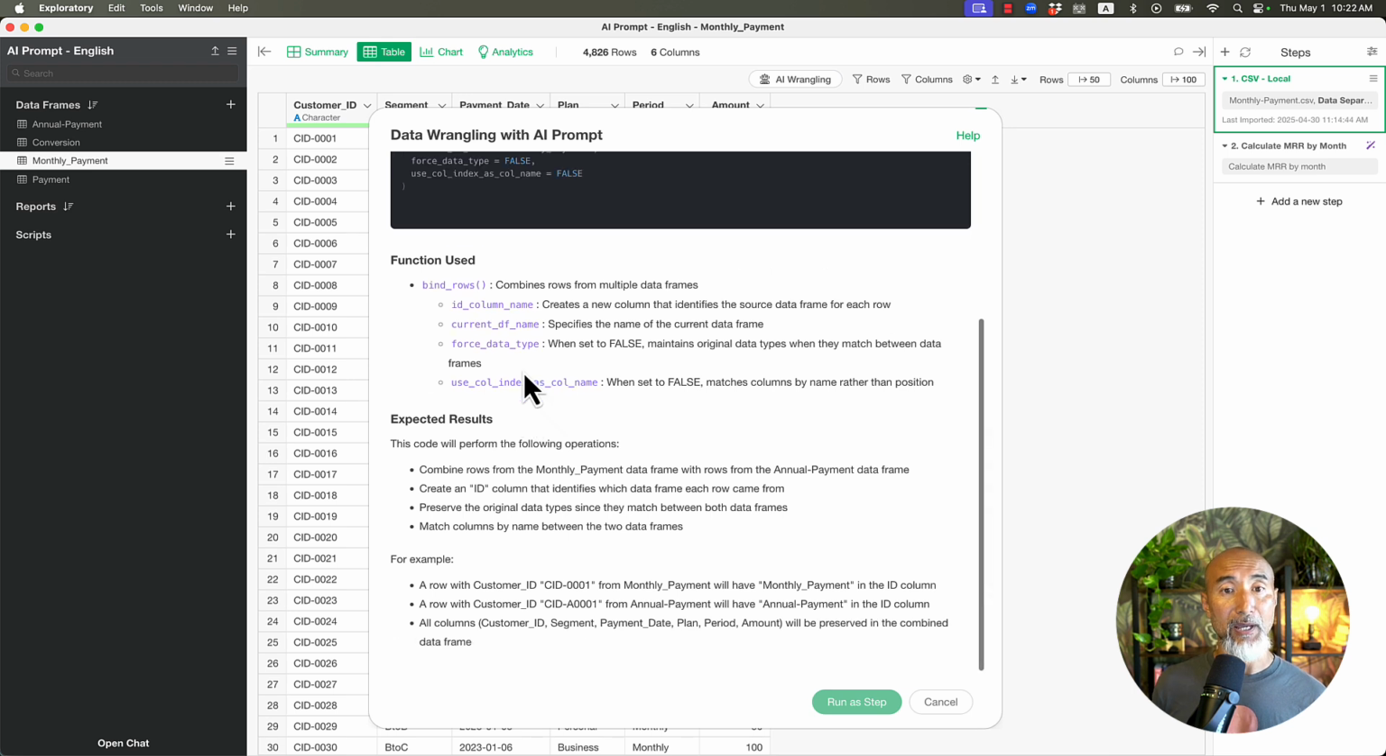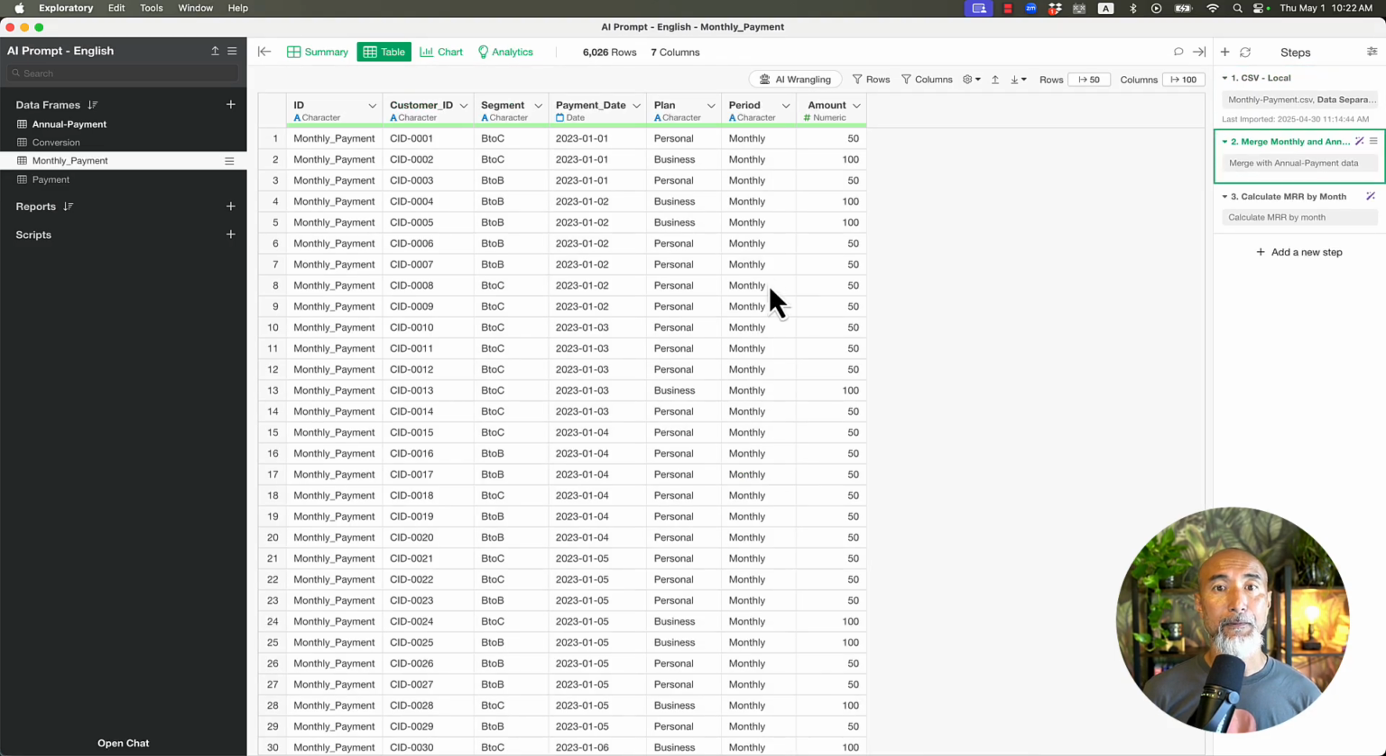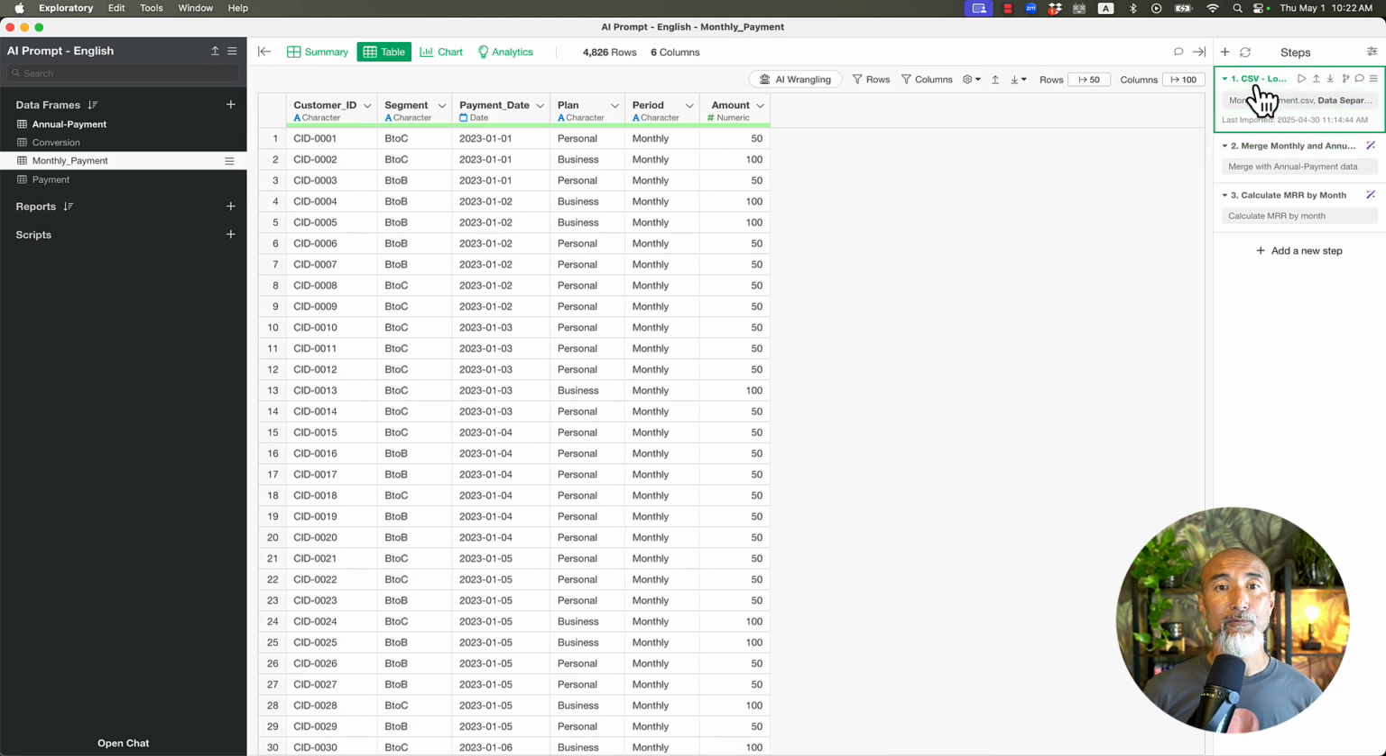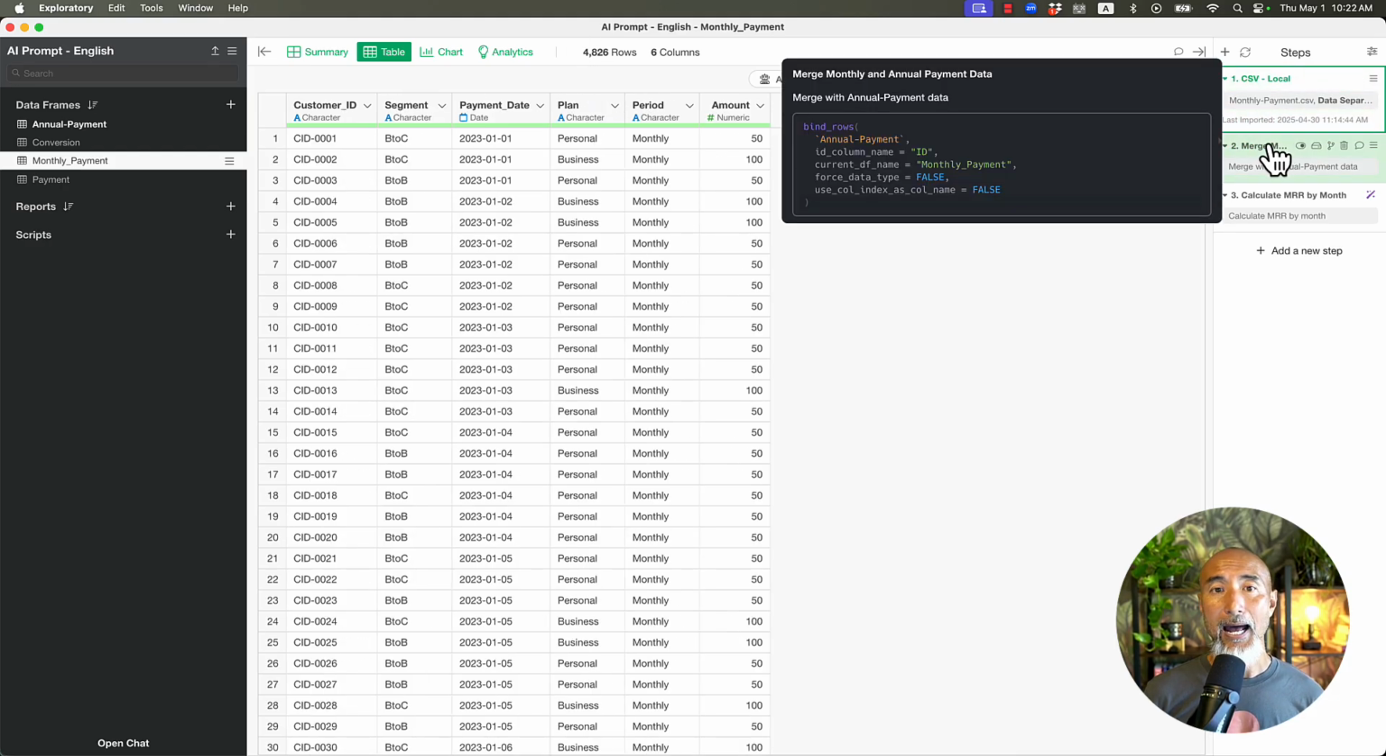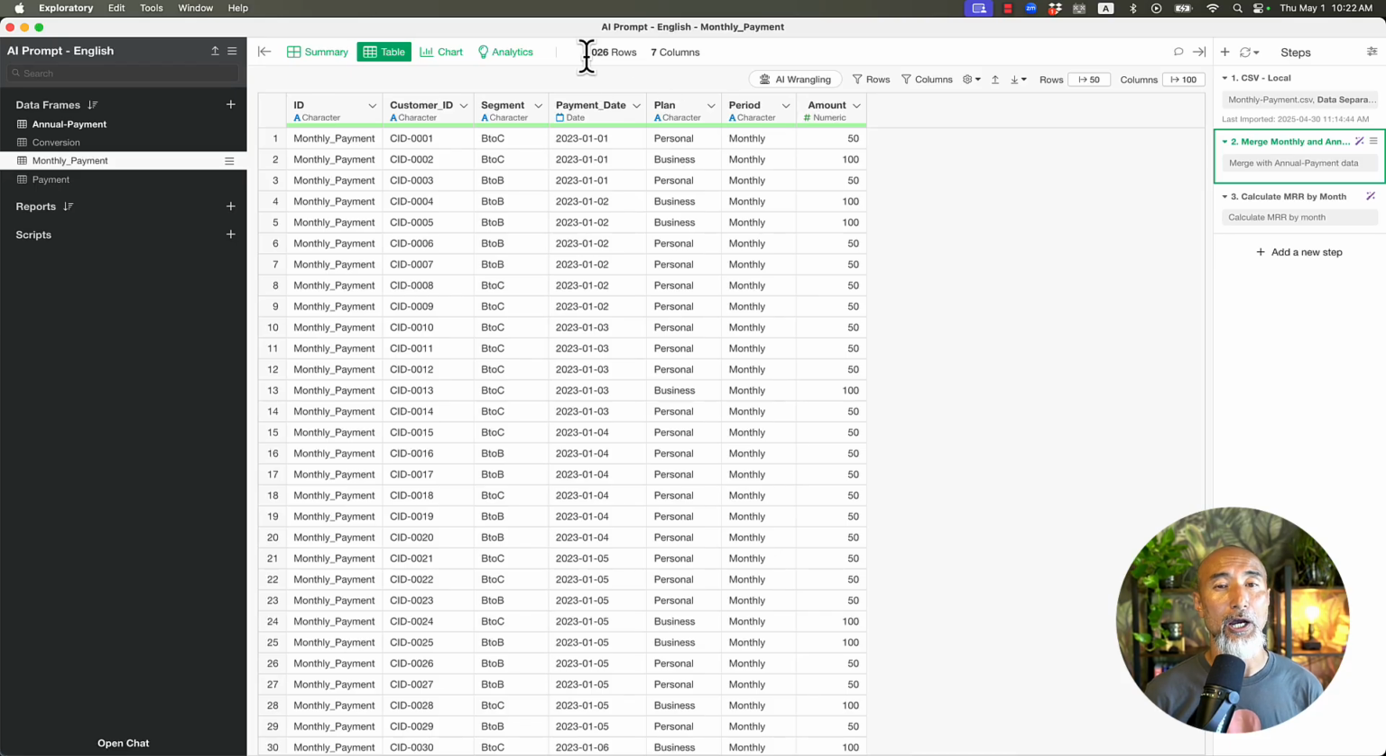The annual payment data rows, I forgot, 1,200 rows or something, will be added at the bottom of this data frame. So run as a step. Now if I go back to before, it used to be 4,826 rows. Now adding 1,200 rows, it's now 6,026 rows.